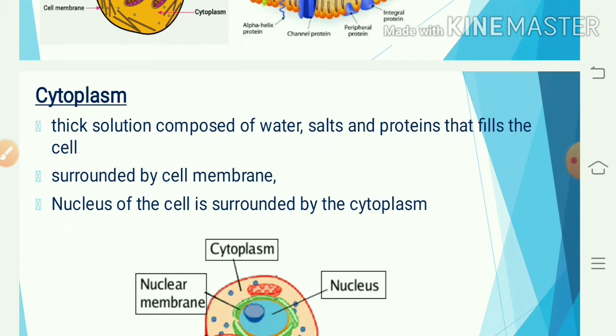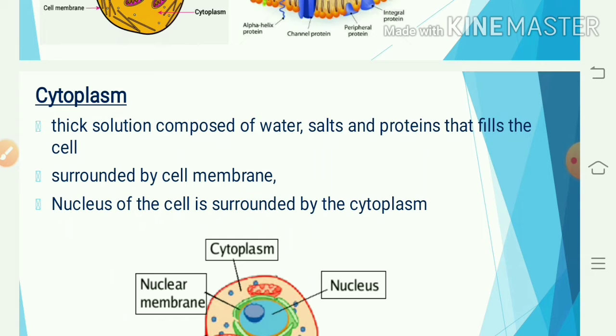There is presence of liquid due to which all the cell organelles remain alive in the cell. The plasma or liquid present in the cell is called cytoplasm. Cyto means cell, plasma means liquid. A thick solution composed of water, salts and proteins that fills the cell is called cytoplasm. It is surrounded by the cell membrane.